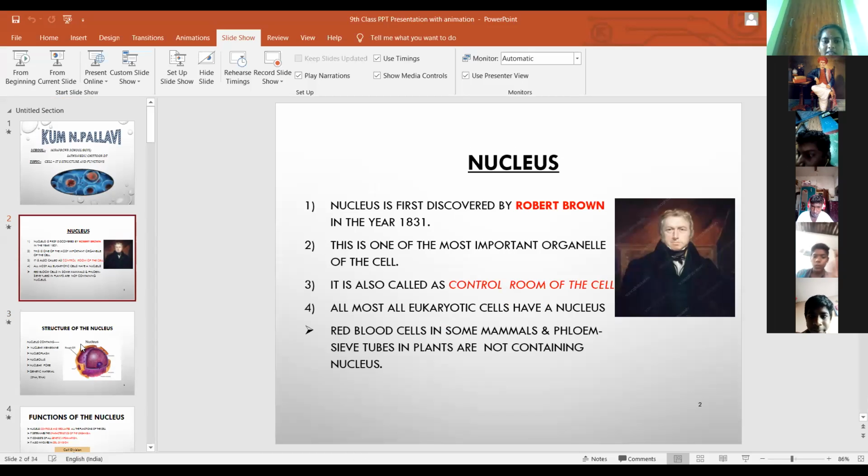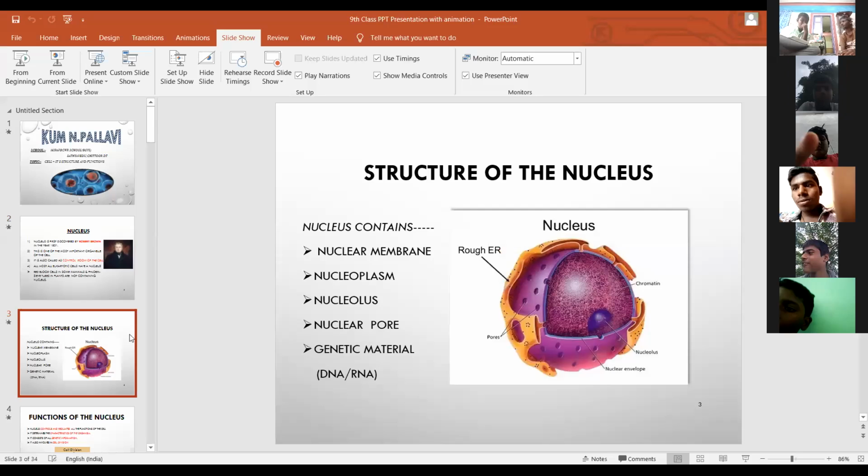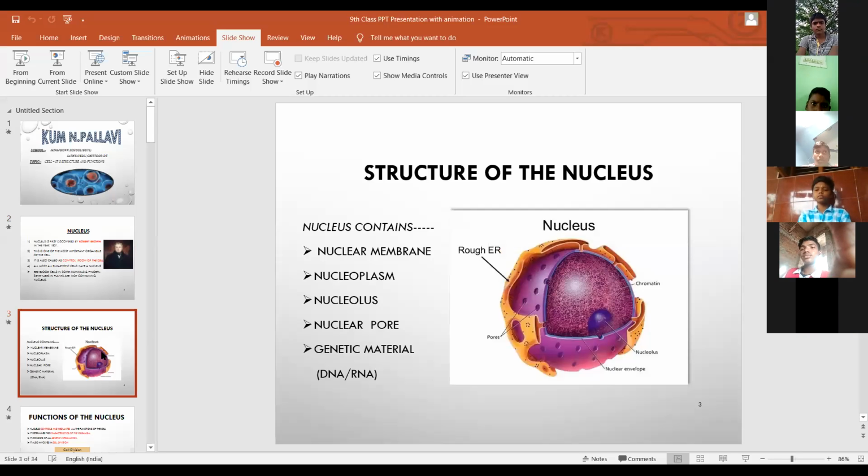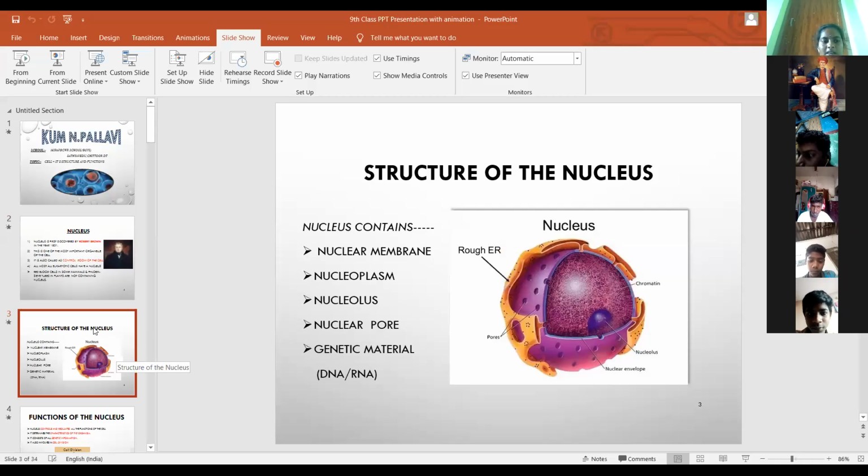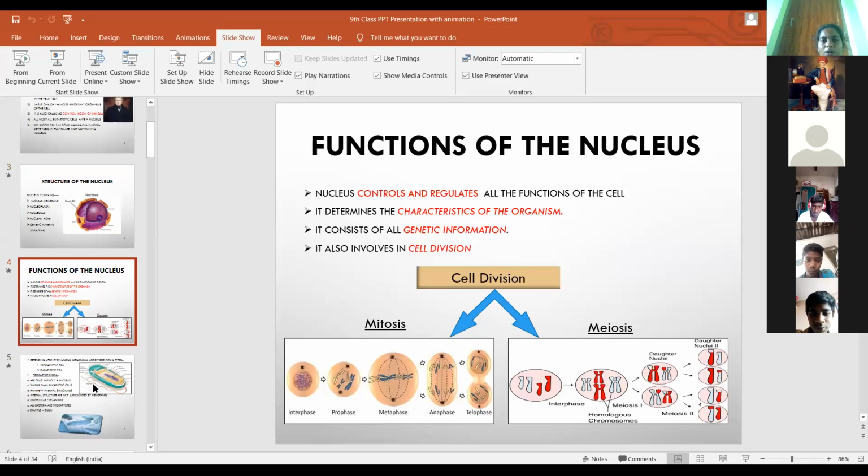It is a main important cell organelle. Structure of the nucleus: the nucleus contains nuclear membrane, nucleoplasm, and nucleolus. Next, functions of the nucleus. It controls and regulates all the functions of the cell. The nucleus is a very important cell organelle. It also is involved in the process of cell division, that is mitosis and meiosis.